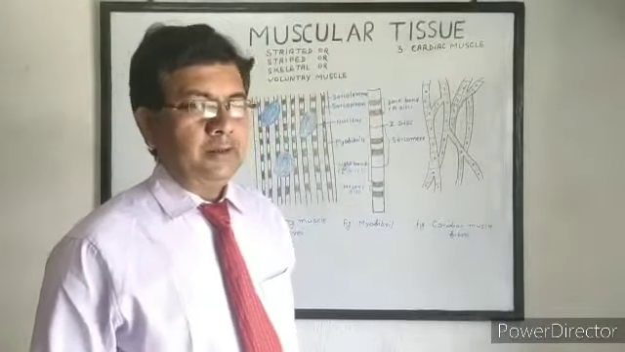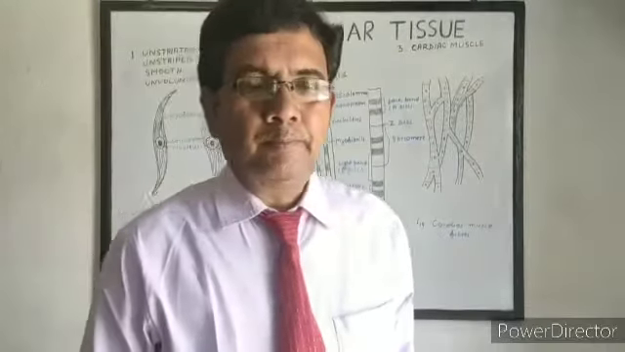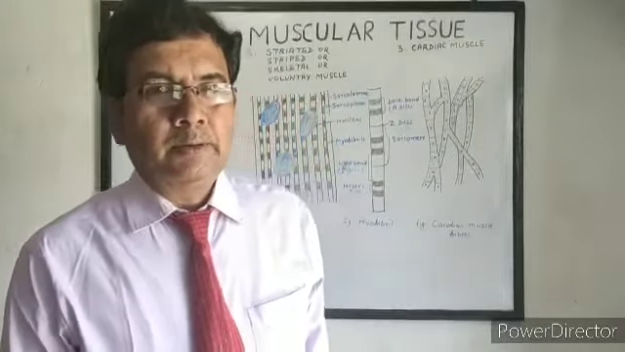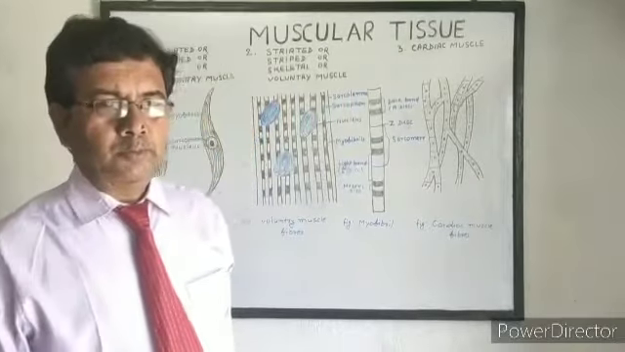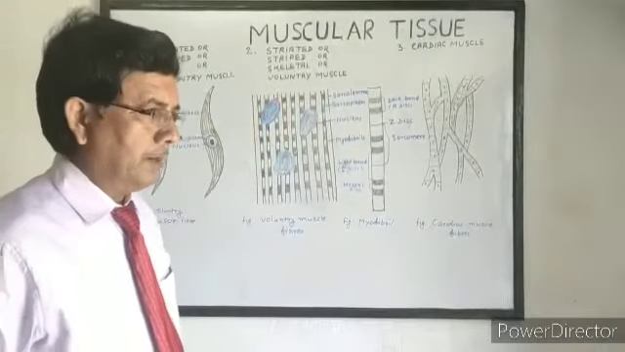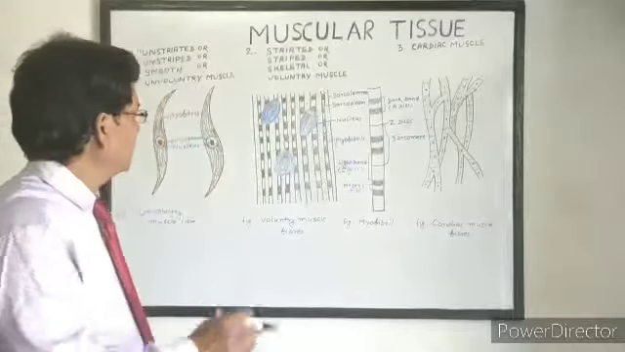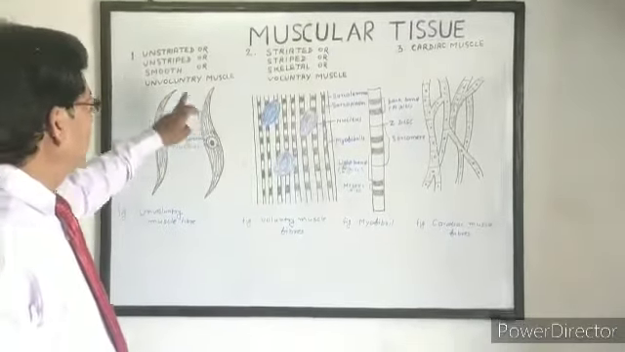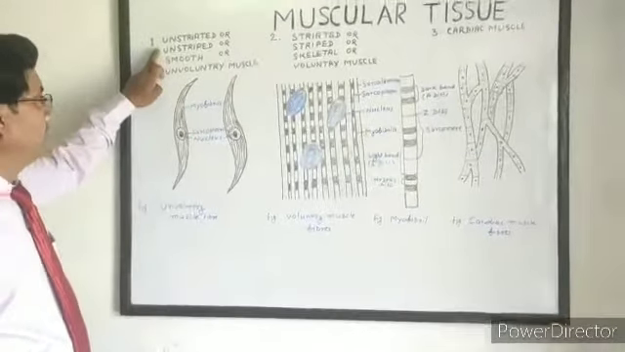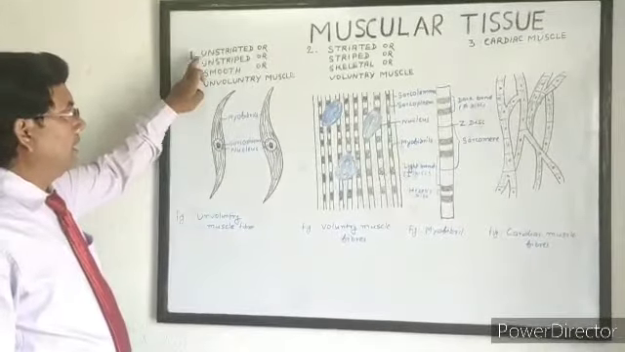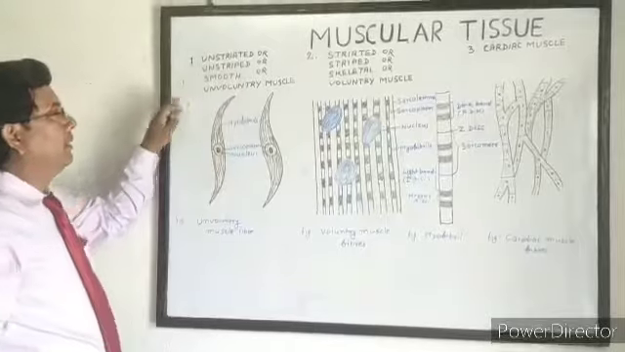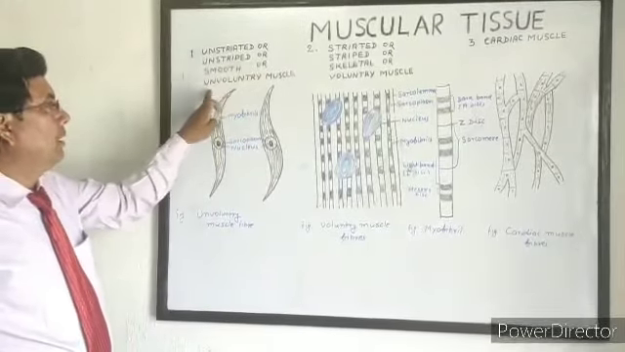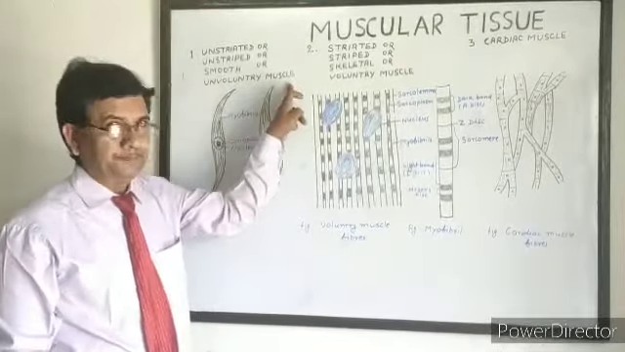Now we study the different types of muscular tissue. So there are three types of muscular tissue. We study these three types of muscular tissue one by one. First muscular tissue is unstriated or unstriped or smooth or involuntary muscle.